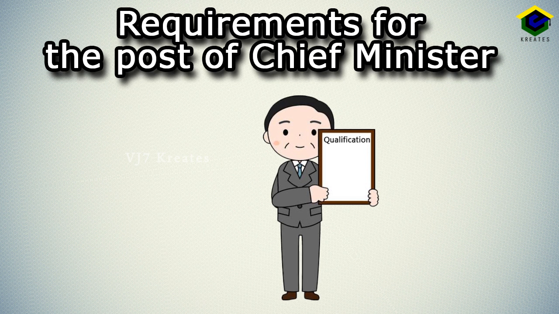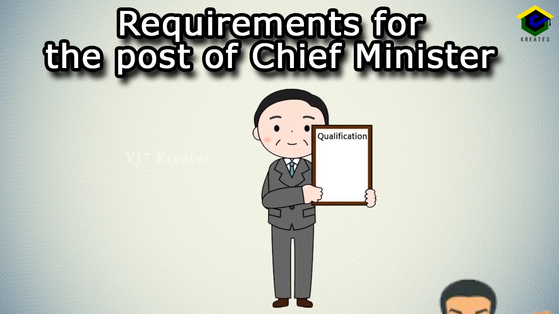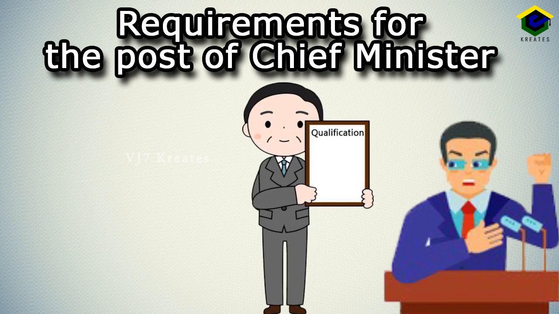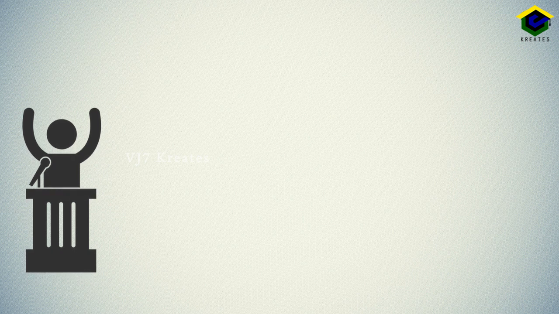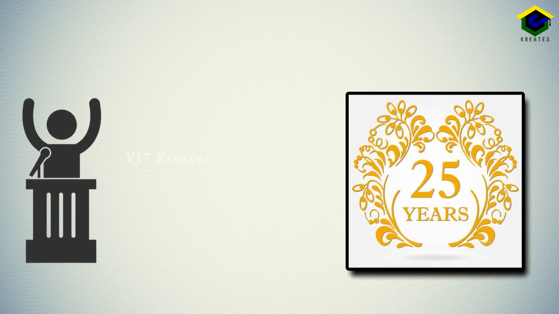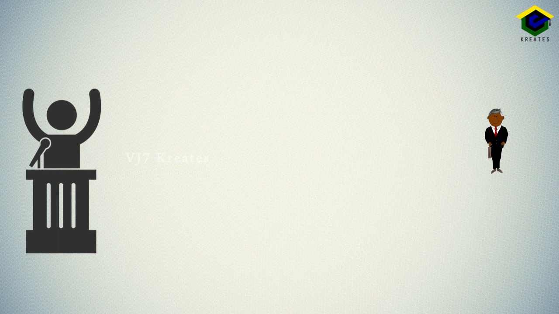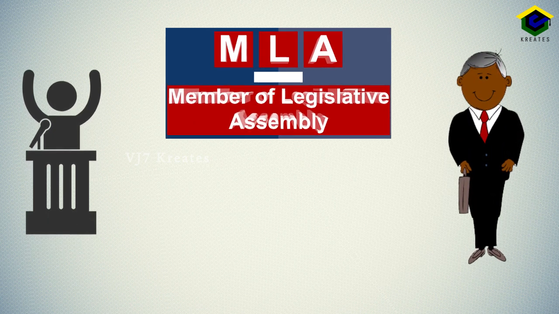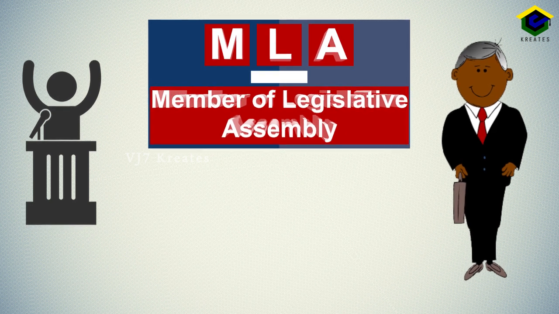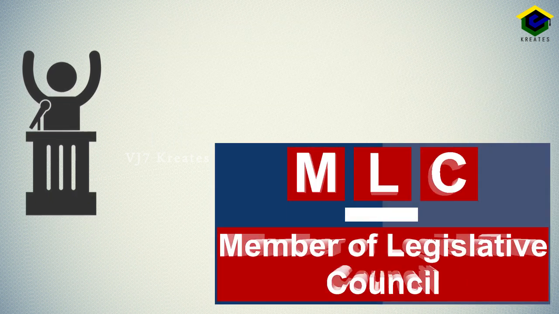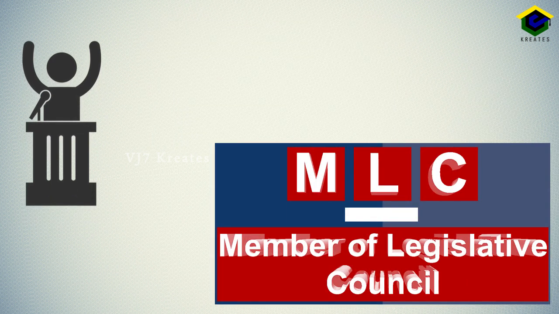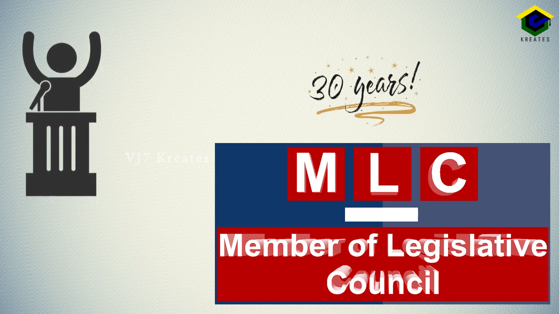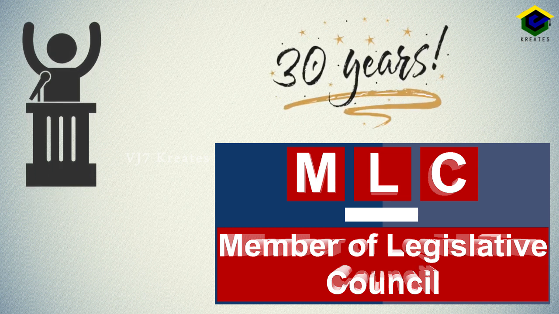Now let us see what are all the requirements for the post of Chief Minister. To become a Chief Minister, you should have completed 25 years of age and should be an MLA. MLA means Member of Legislative Assembly. Or in case of an MLC, that is Member of Legislative Council, you should have completed 30 years of age.